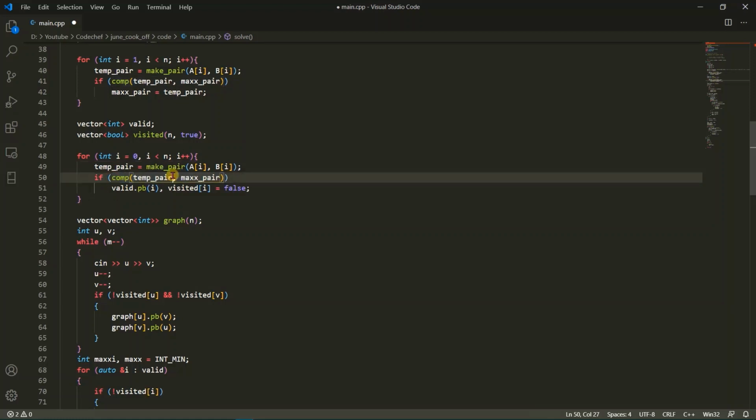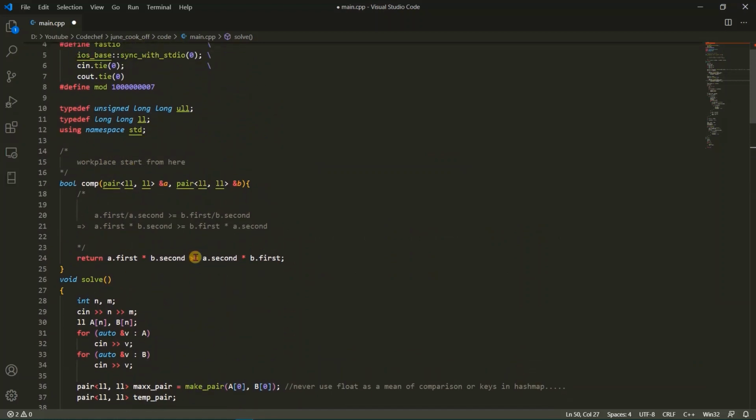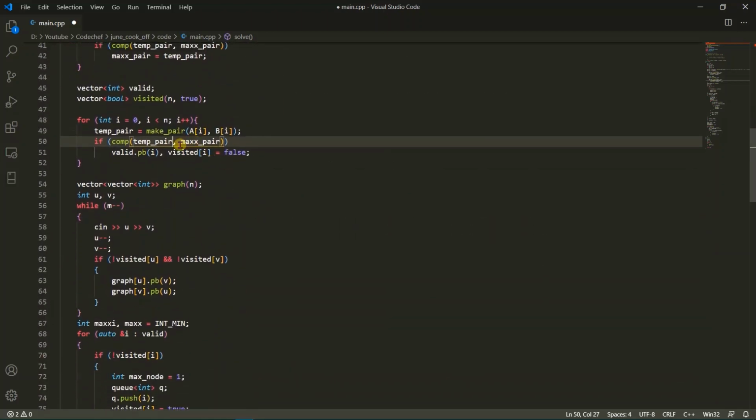the temp pair is equal to max pair, because temp pair can never be greater than max pair. So the only possibility would be the temp pair equals to max pair, because in the comp it will also return true when the first pair is equal to the second pair. So here we can see it will return true when temp pair is equal to max pair.